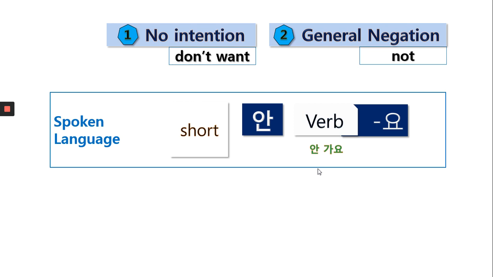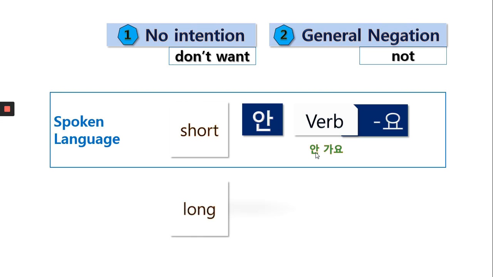And I don't go. In Korean language, we don't need don't, do, or does, or did in front of not. We don't need anything. Just put 안. Very simple. 안 가요.